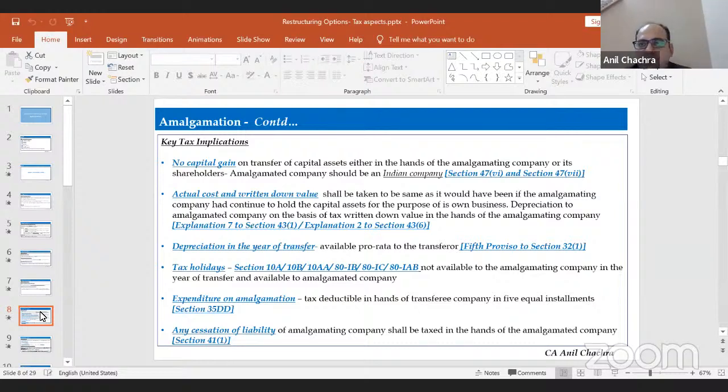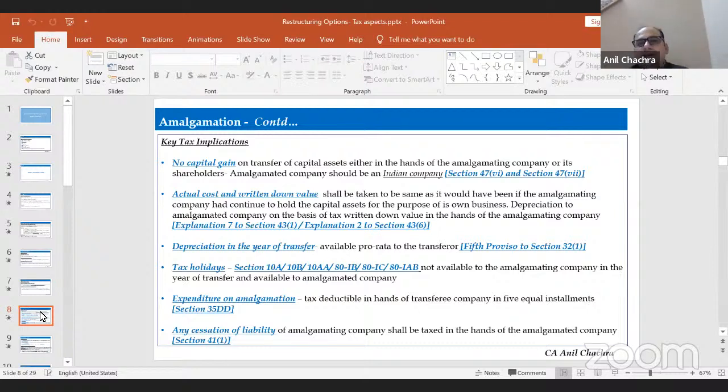If it's a foreign company, the amalgamation will not be tax neutral. It will be treated as a transfer as per the Grace Collis Supreme Court judgment, and the shareholders as well as the company both have to pay the taxes. So section 47 clause 6 and clause 7 specifically state that it will not be treated as a transfer, provided the transferee company is an Indian company.